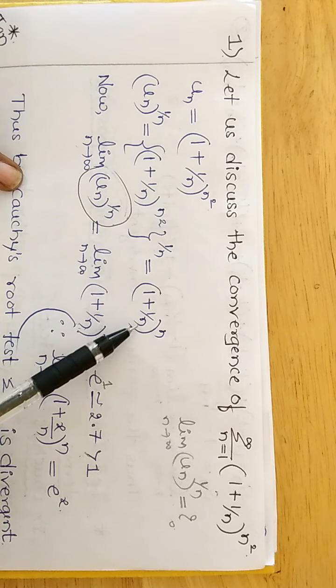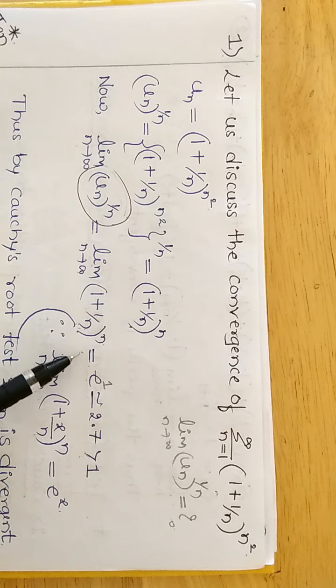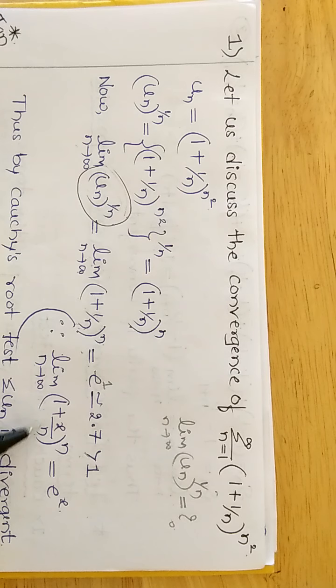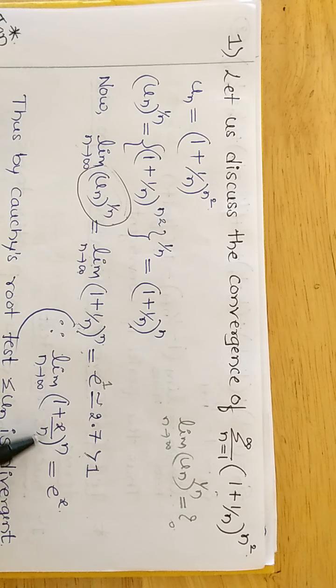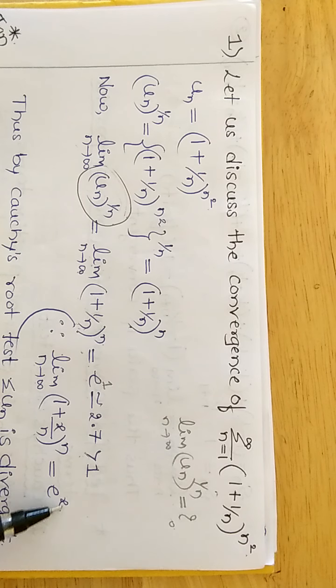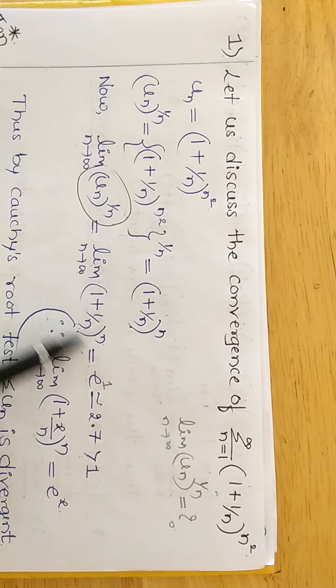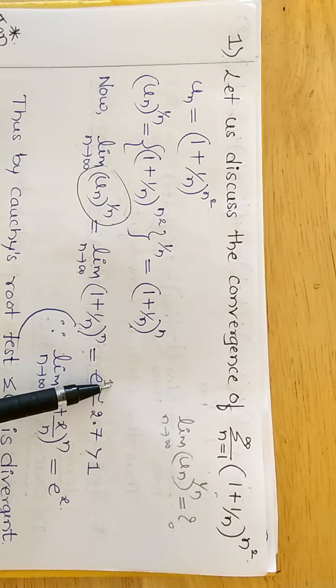So we have one standard result: limit of (1 plus x divided by n) whole raised to n as n tends to infinity is equal to e raised to x. Here the n values are the same and x is 1, so you write e raised to 1.